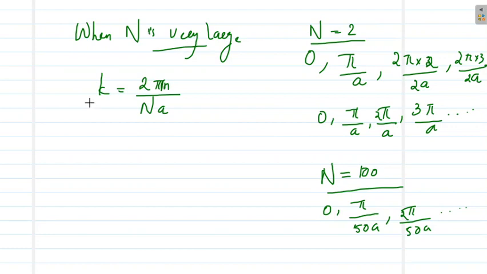Then let us also calculate the total number of allowed k values in the first Brillouin zone.